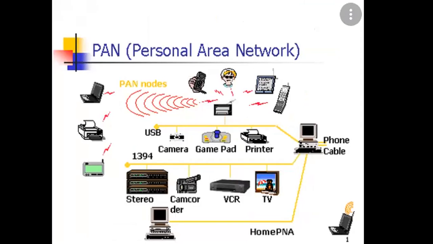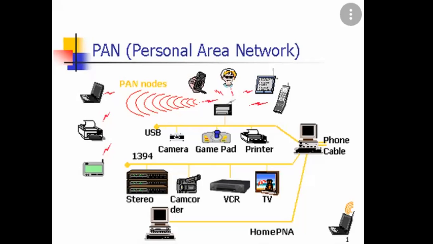A PAN network is connected to multiple devices: USB, camera, game port, printers, phone cables, television, VCR, camcorders, stereos, and many other devices. Here are some examples of devices that are used in a PAN, such as personal computers.